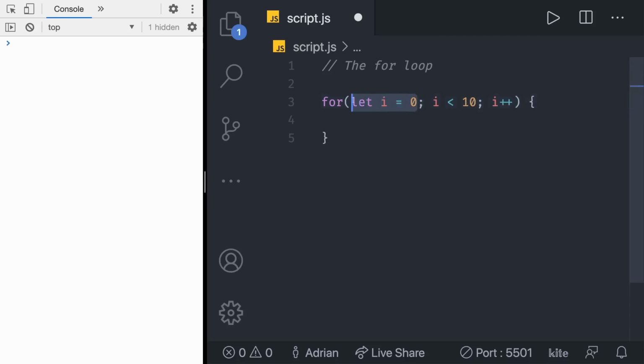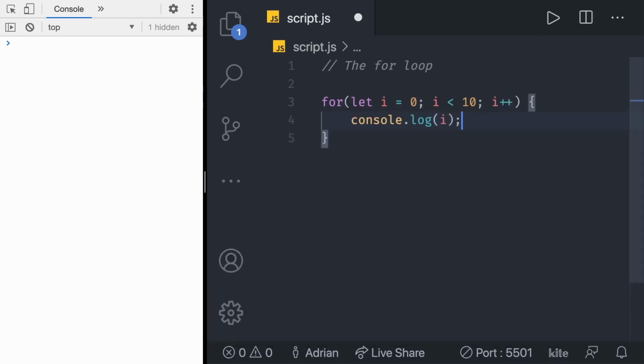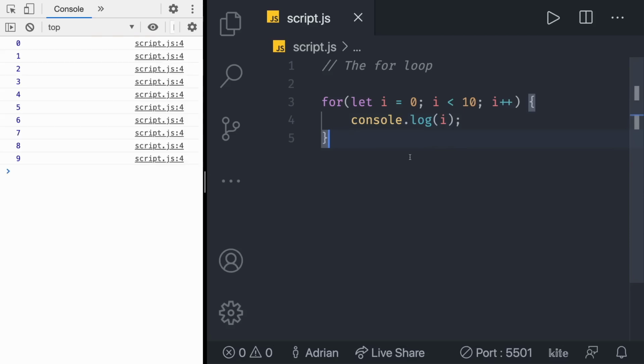Well, first we initialize the variable i to be equal to 0. Then we keep checking if i is less than 10 every time for the iteration, and then at the end of every iteration we increment the variable by 1. Now what we can do is say console.log and then in there put the variable i. We get the same thing we got with the while loop.